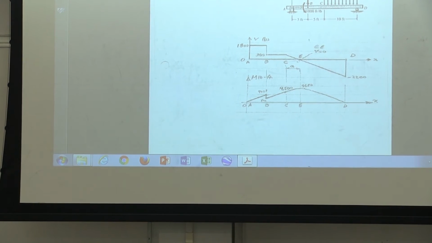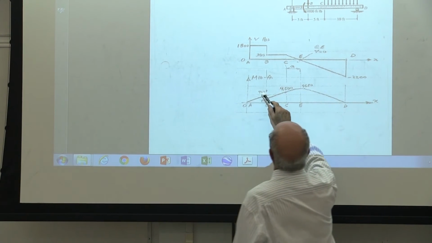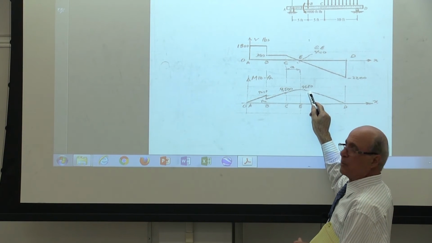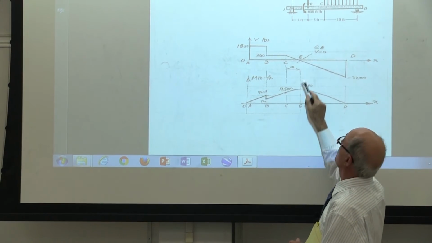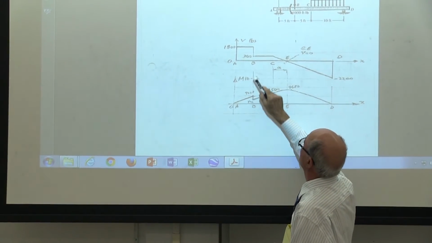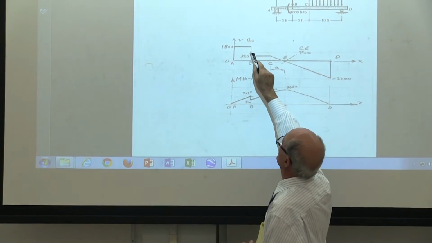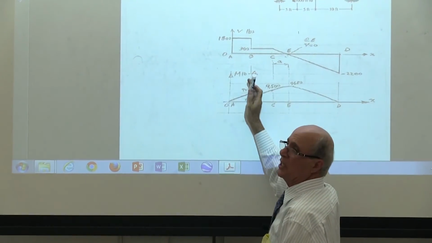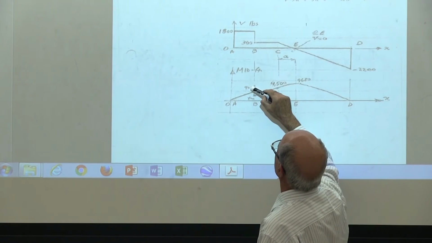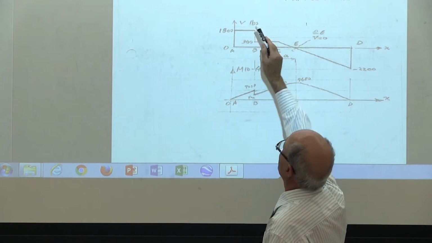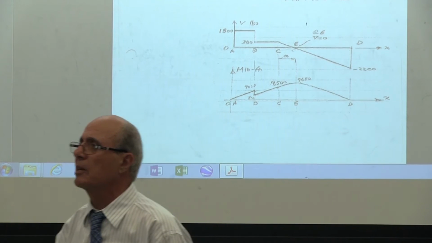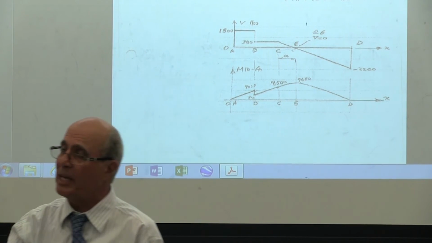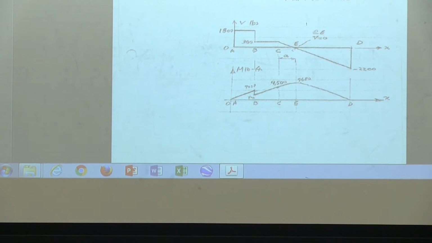B. Everybody see that? At B, you have 9,000. Granted, it is less than, no, but this one, 968, is associated with 0 shear. Yes or no? This 9,000 is associated with how much shear? Not 300, because you are left of B. On the left of B, you have 9,000 stress, moment, and 1,800 shear. So let's check that point. Is that correct or not? Everybody getting the idea that this is all based on your shear diagram and moment diagram. If you have a combination, you have to check it. That's all I'm saying. If you have one alone, it has already been checked. Yes.